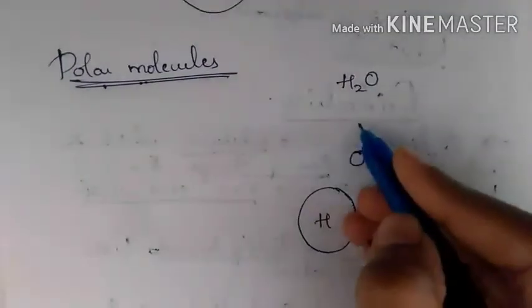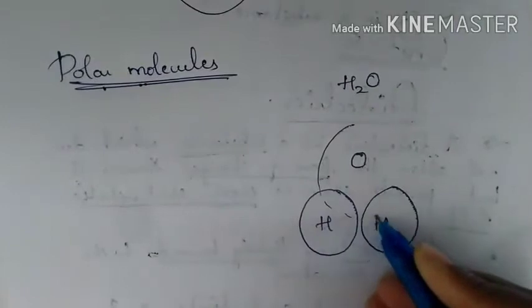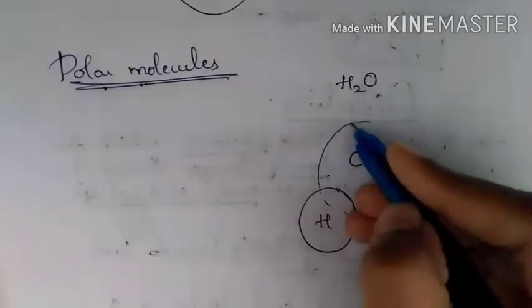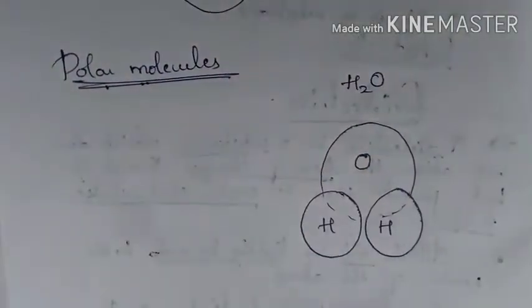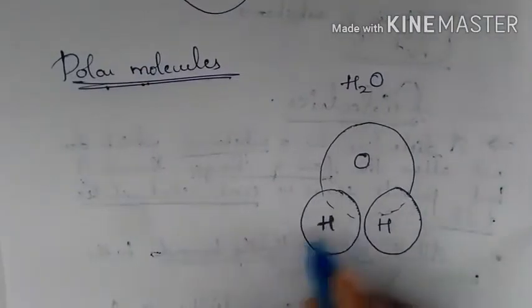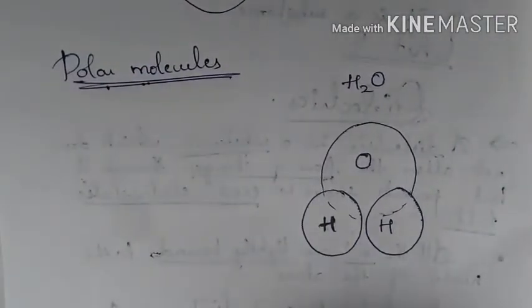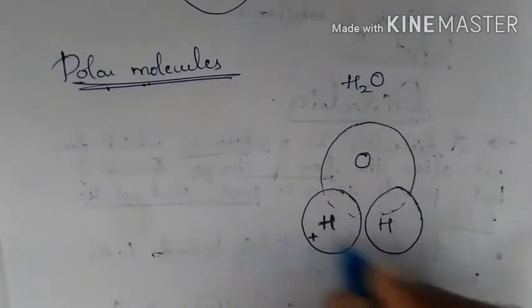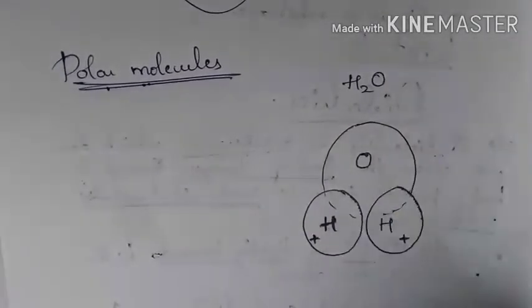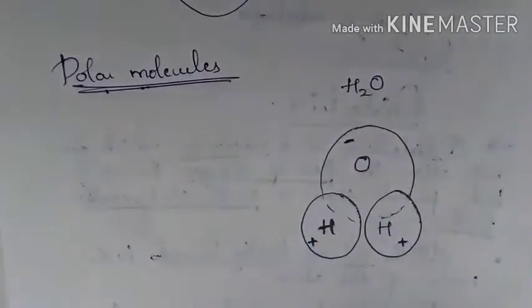So here you have the oxygen. The two hydrogens of the water molecule are positively charged and oxygen is negatively charged.